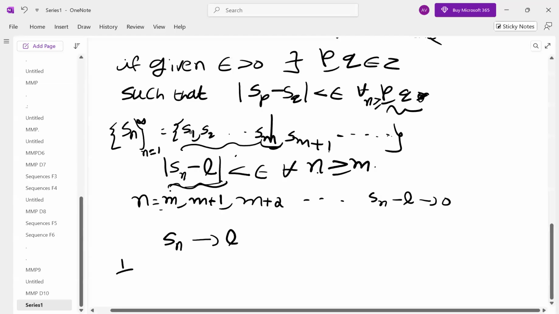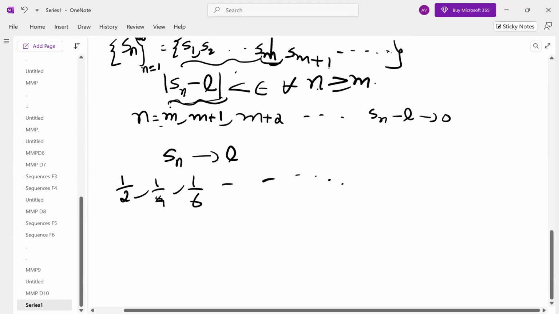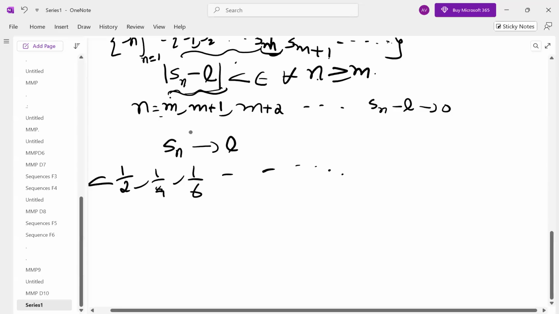Sometimes, as we have discussed many times, the sequence is 1 by 2, 1 by 4, 1 by 6, 1 by 8, and so on. This is the sequence from the beginning. What is the nth term?